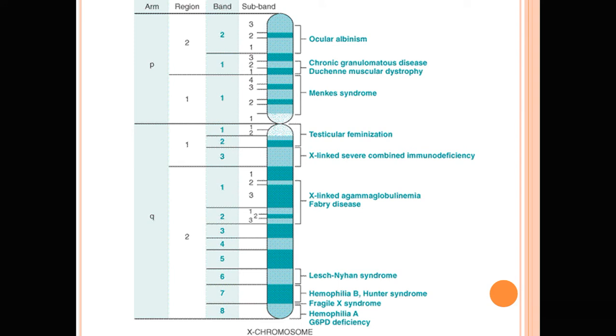These are various disorders located at various subbands and bands of the chromosomal region: testicular feminization, X-linked agammaglobulinemia, hemophilia B, Hunter syndrome, Fragile X syndrome, hemophilia A, and G6PD deficiency. Remember, these are all on the X chromosome, so these diseases are transmitted through the X chromosome.